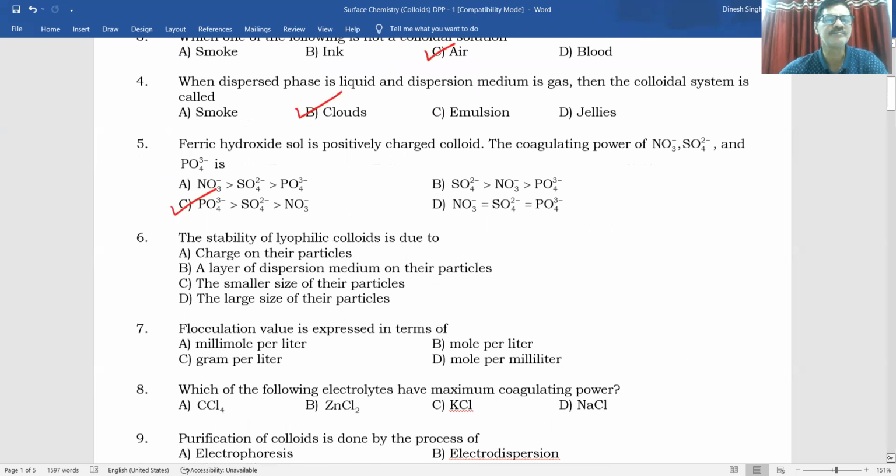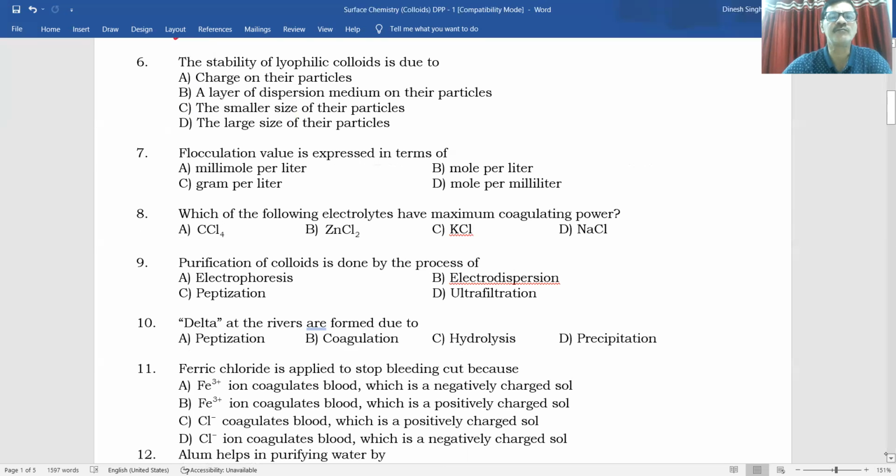After that we can see the stability of lyophilic colloids is due to charge of their particles. No, charge of their particles is for lyophobic. A layer of dispersion medium on their particles. The smaller size of their particles. No, the large size of their particles. So this should be the answer. Question number 6. We can check the answer again. So this should be, a layer of dispersion medium on their particles. This is for lyophilic colloids. So answer will be B.